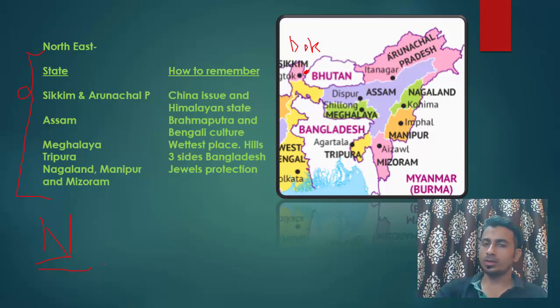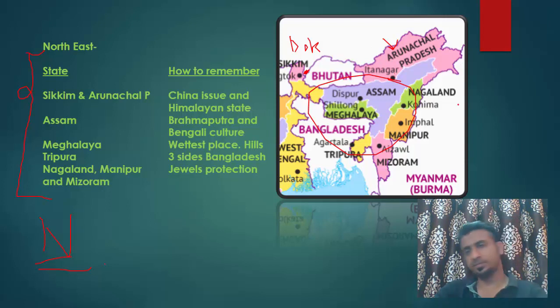Similarly, for Arunachal Pradesh also, we have got a boundary dispute with China, and it is also a neighbor of Bhutan. So where will be Arunachal Pradesh? In whole of northeast, it cannot be in the south or east or west, it will be in the north. So Sikkim and Arunachal Pradesh are in the north.